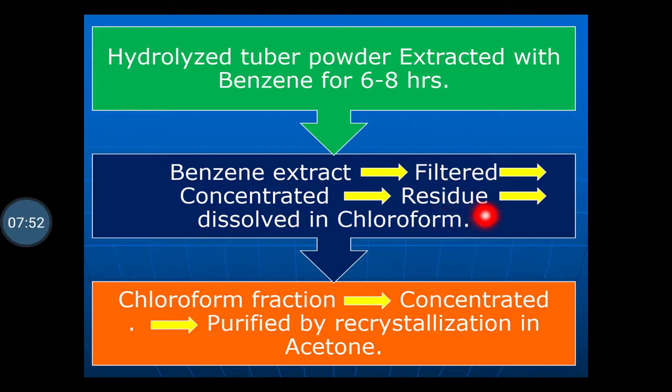This residue is again dissolved in chloroform, and this chloroform fraction is again concentrated.